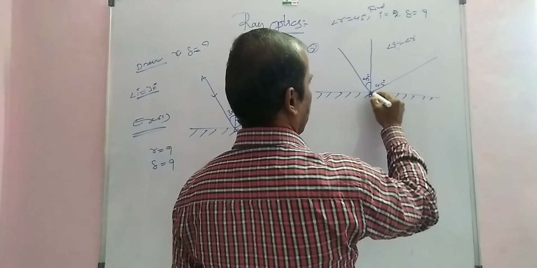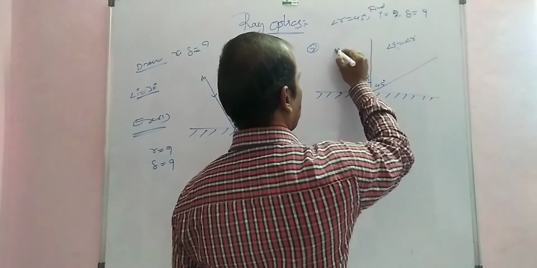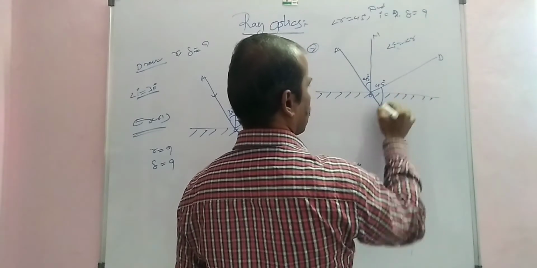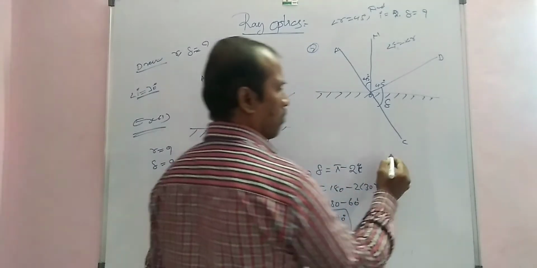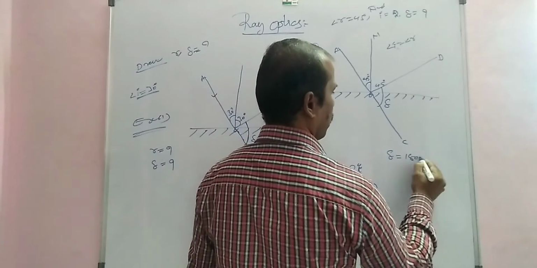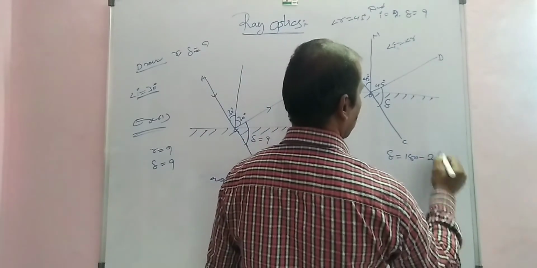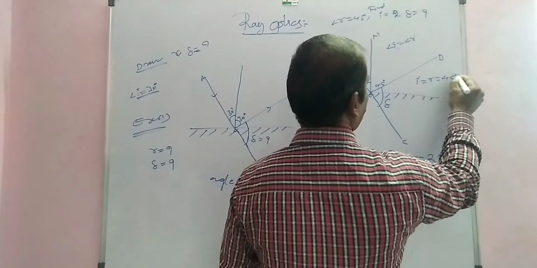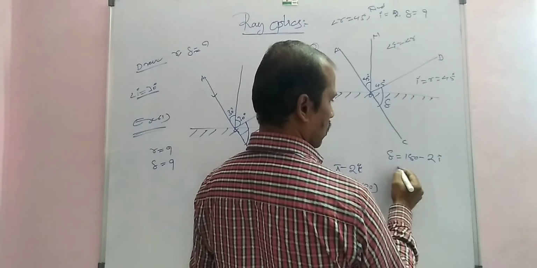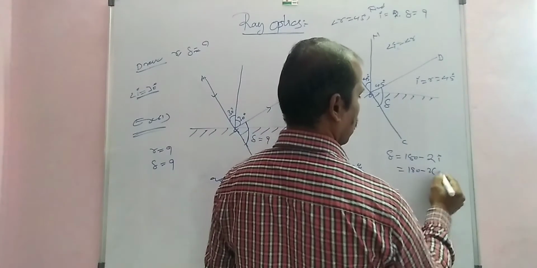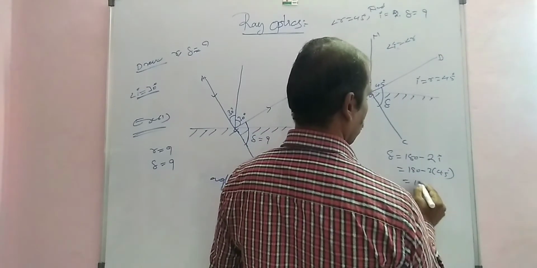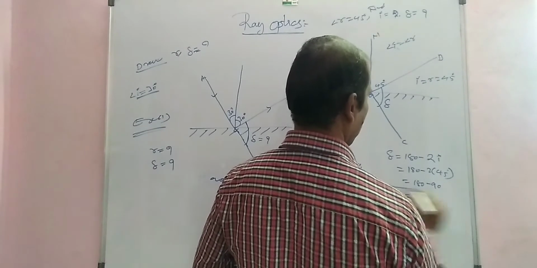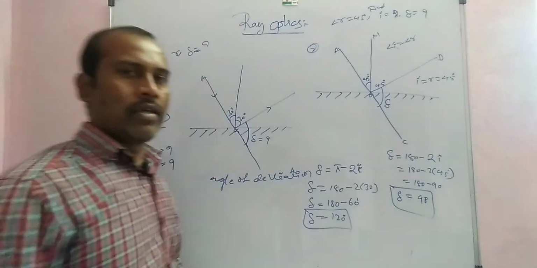So the direction of the incident light, AC, and this is the angle of deviation. Angle of deviation is equal to 180 minus 2i. Here i is equal to r is equal to 45 degrees. Substituting, 180 minus 2 into 45 is equal to 180 minus 90, which is 90 degrees. This is the angle of deviation in this case, 90 degrees.